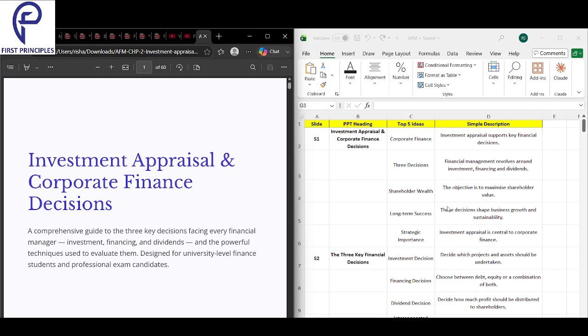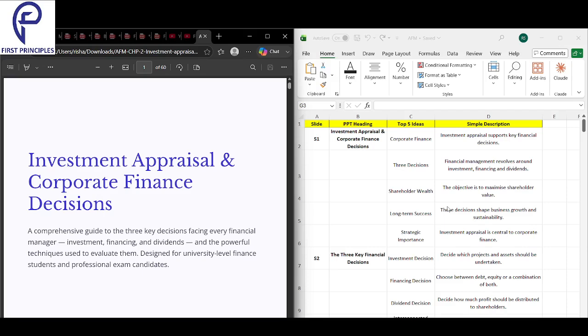Next, financial managers only do three jobs: where to invest, where to get the money from, and how much profit to give to the shareholders. Next, we have shareholder wealth. The main goal is to maximize shareholder wealth, i.e., make the shareholders richer and increase the share price. Shareholder wealth maximization is the primary objective.